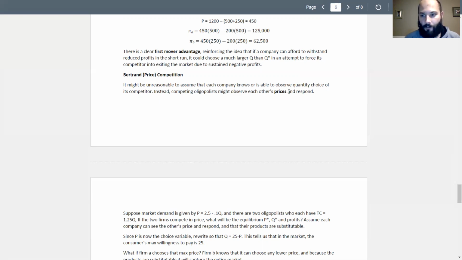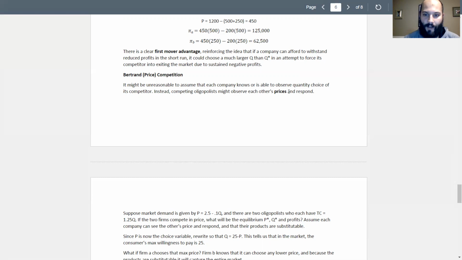So in theory, the two companies will just continue undercutting each other's prices until they're all the way down to marginal cost and making zero profit. For this reason, oligopolists would really like to avoid price competition.